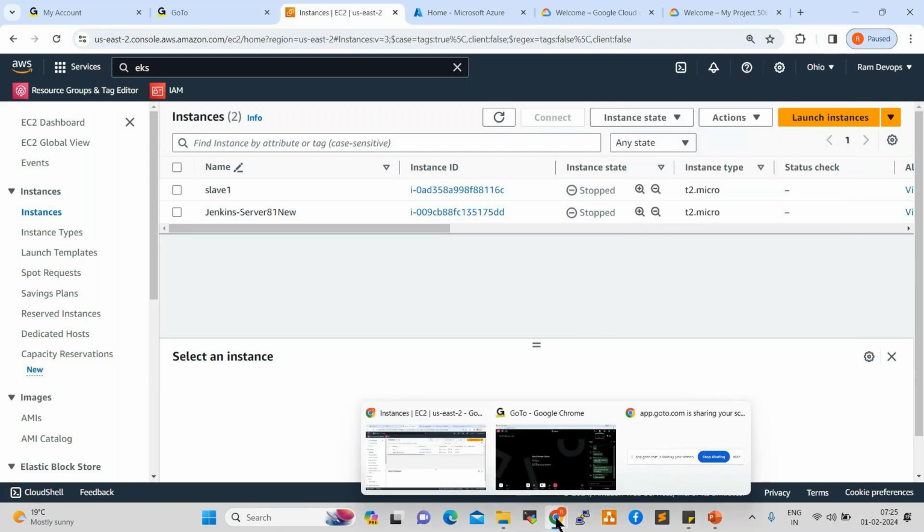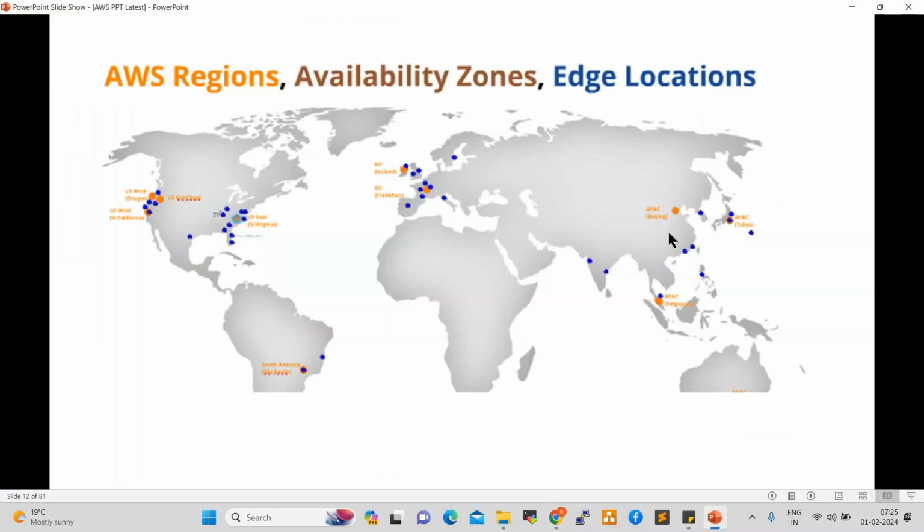Next one. What is an edge location? How can we enable this? How can we check this while working on AWS services? I'll show you. Even the regions and availability zones we'll discuss again. This is just an introduction.